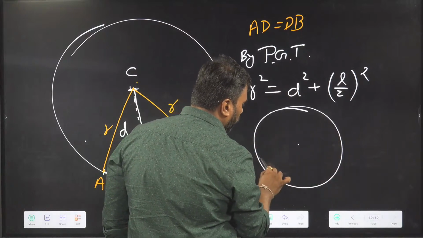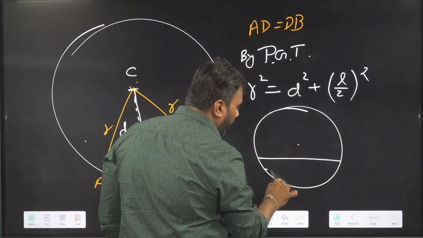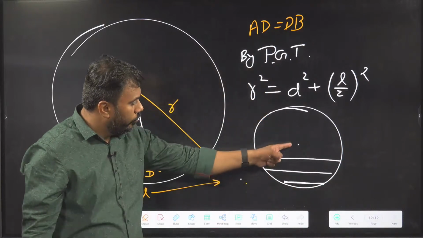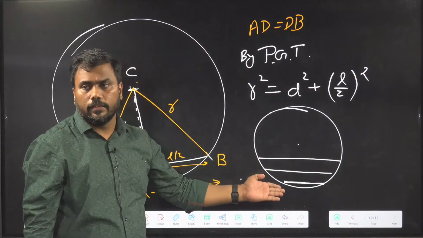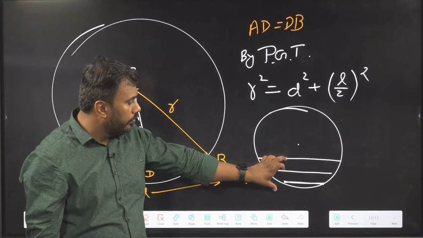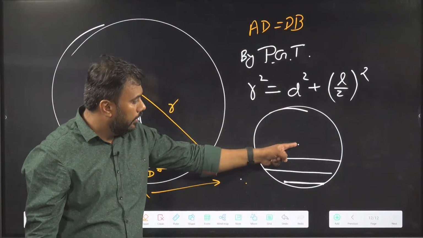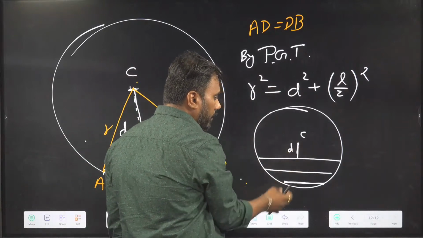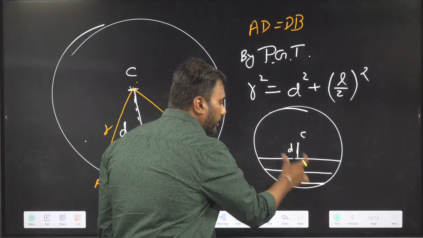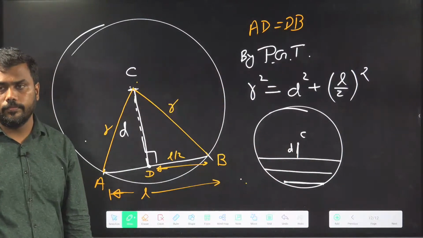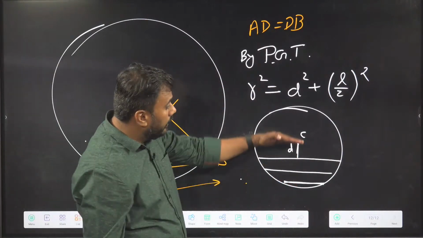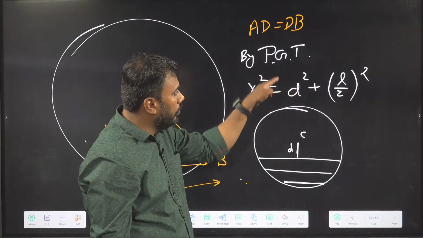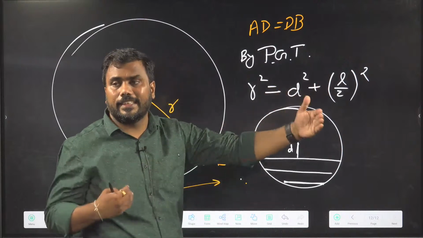You can observe this also here: if I go away from the center, the chord is becoming shorter. The same observation is given by this equation. If you keep increasing the distance from the center, the length of the chord becomes shorter and shorter. And when the distance is zero, the length of the chord becomes highest.